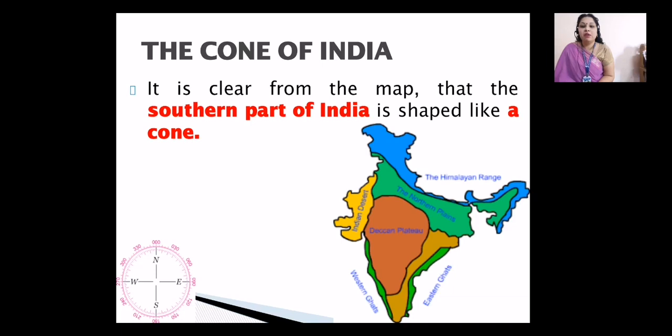But if we go towards the south, if you can see in the slide on the right hand side where the map is, down towards the southern part of India, we can see that a cone shape is coming. Because of this cone shape, the southern part of our country is known as the cone of India. And the northern blue shaded part is known as the crown of our country. That is why we say the crown and the cone of India.